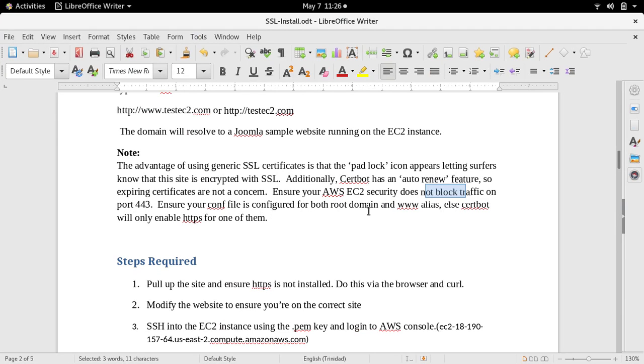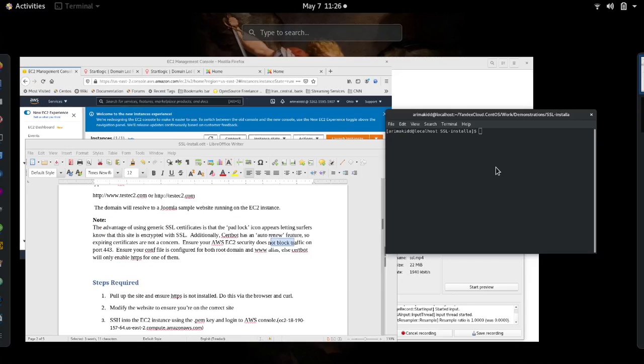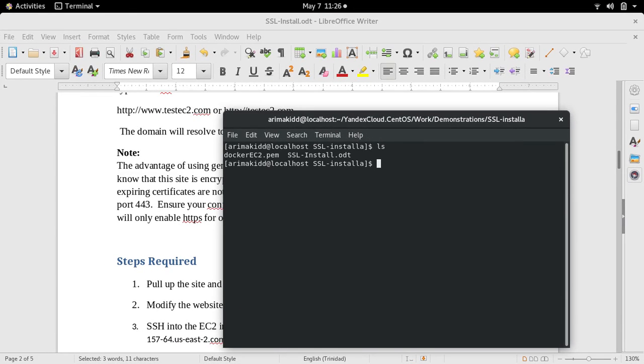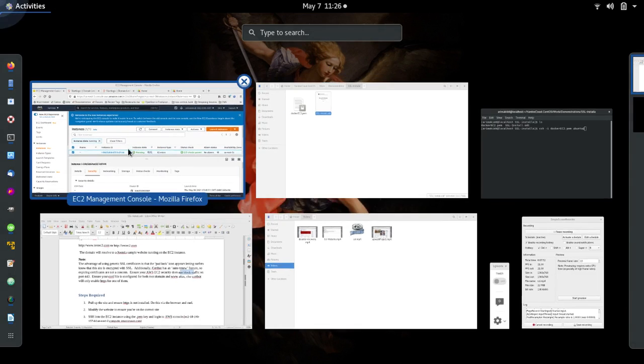Ensure your conf file is configured for both root domain and www for the certbot certificate. Now this is a pretty important part. So let's log into our web server. It's going to be ubuntu at the domain.